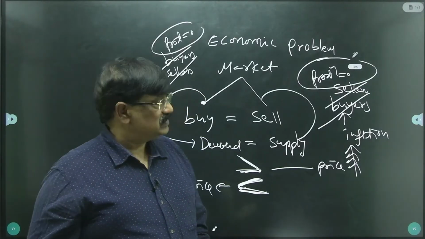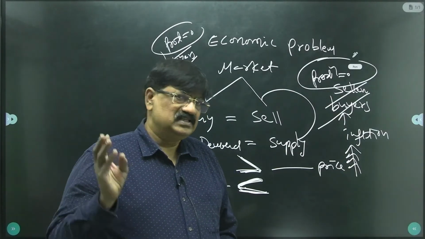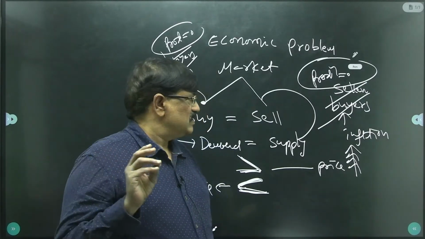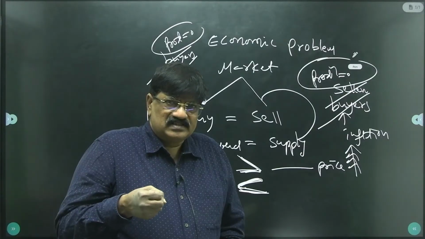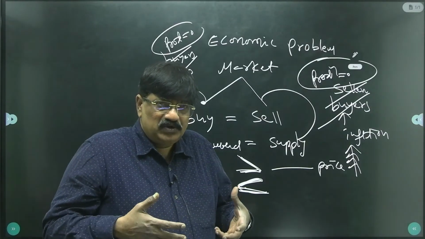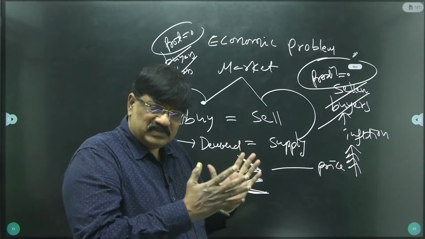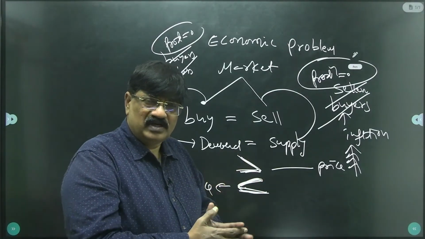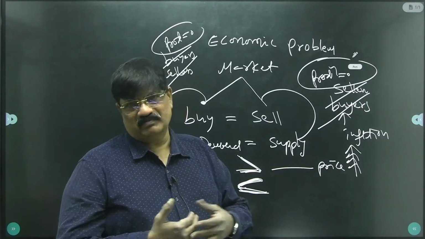I think it's clear. So far, three words dealt with. One is economy, then economic system, then economic problem, right? So with this we understood that the subject has fundamentals. You see here, the Indian economy is facing numerous economic problems because of the mismatch between demand and supply: unemployment problem, inequality problem, poverty problem, malnutrition problem, right? Numerous problems we are facing. When these two are matched, no problem.